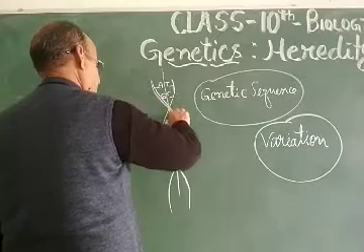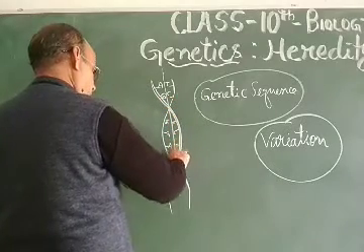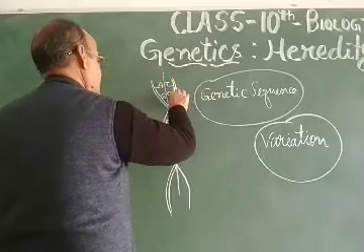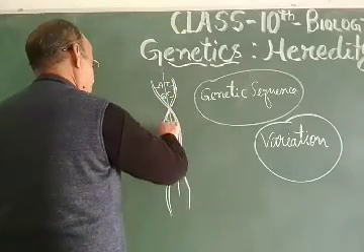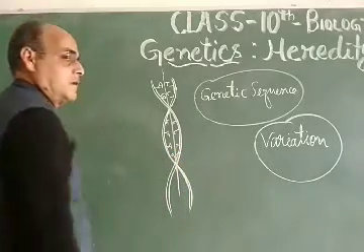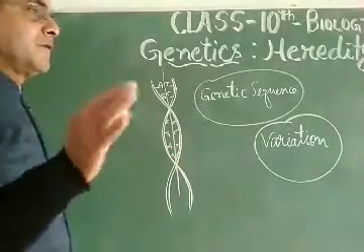What happens? This DNA, when it gets united and coiled, forms the chromosomal unit.